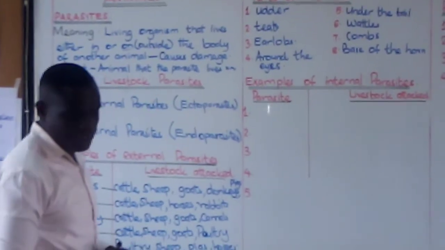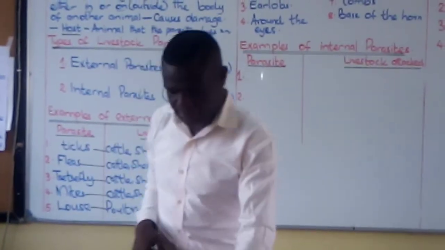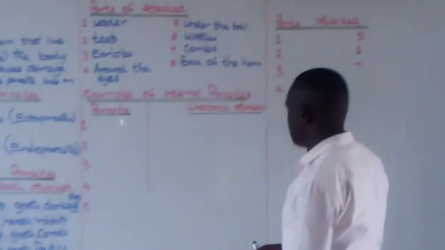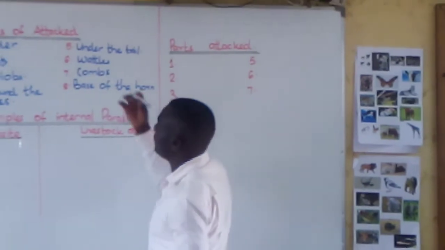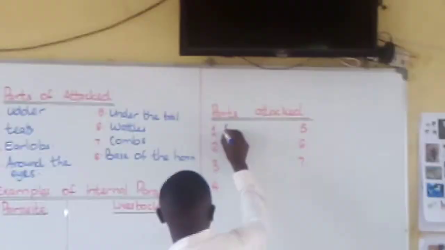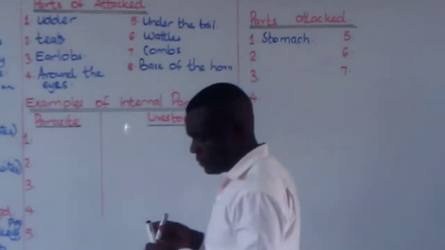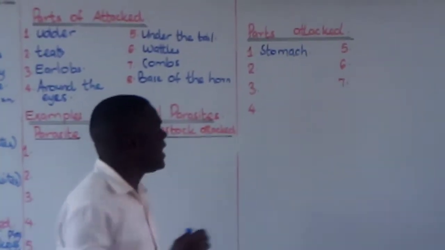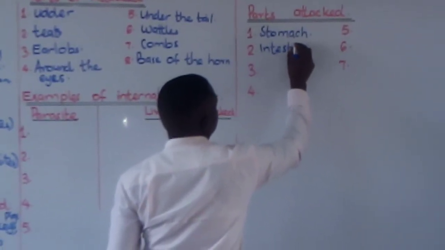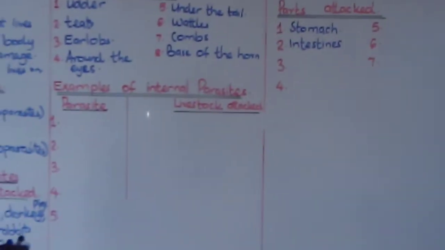Examples of internal parasites. Now, let me begin with the parts attacked. Here we talk about the inside. So when we talk about the inside of the stomach, the parts that are attacked are the intestines.